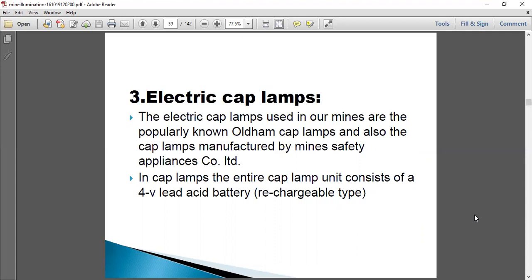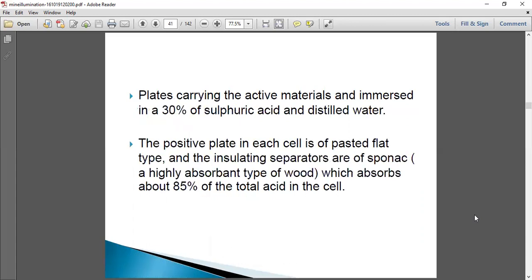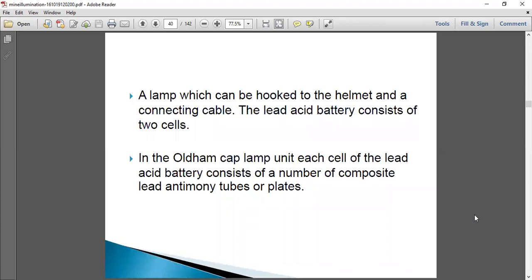The entire cab lamp unit consists of a 4-volt lead acid battery, which is a rechargeable type, a lamp which can be hooked to the helmet, and a connecting cable. The lamp is connected by the connecting cable to the battery, and the battery has 2 cells. In the Oldham cab lamp unit, each cell of the lead acid battery consists of a number of composite lead antimony tubes or plates. So the lead acid battery has antimony tubes or plates.